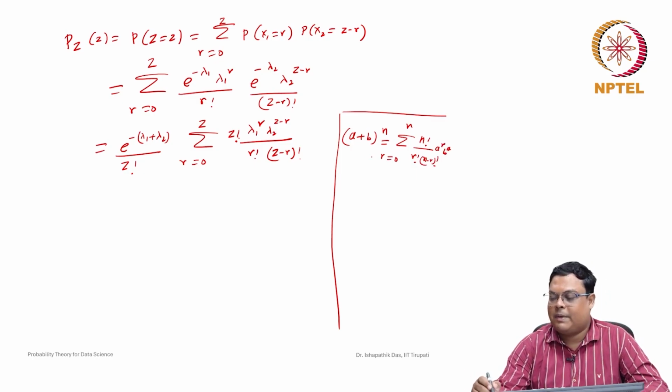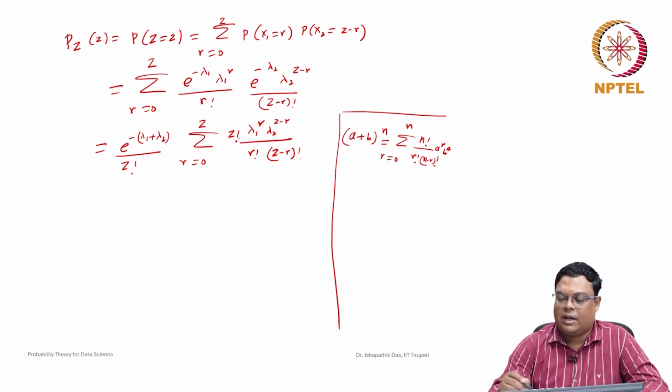So this is (a plus b) whole to the power n. Here you compare with this, with n equal to z, and r factorial, z minus r factorial, lambda 1 to the power r and lambda 2 to the power z minus r.